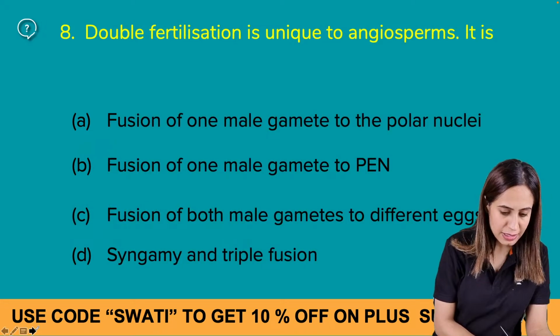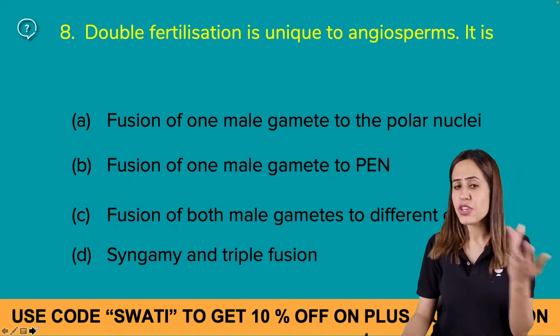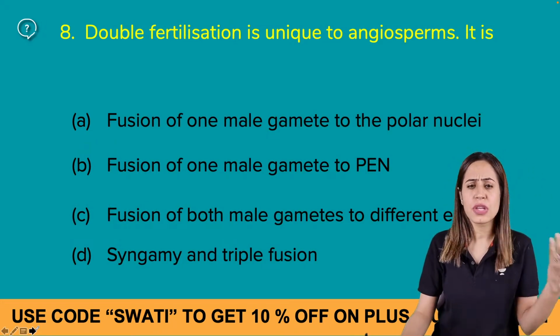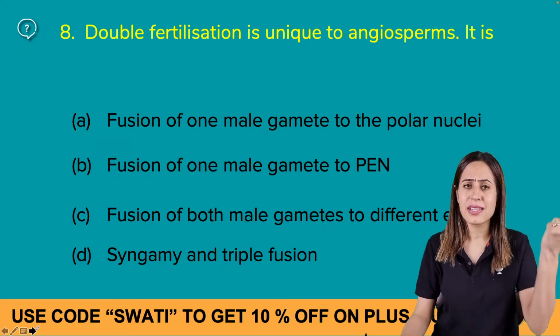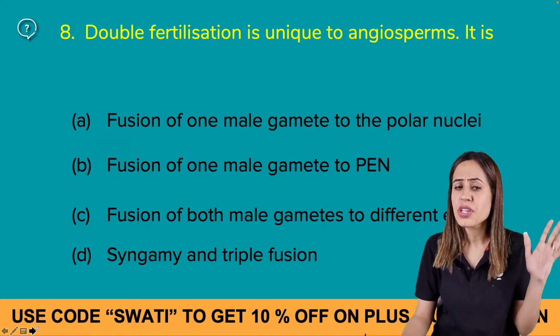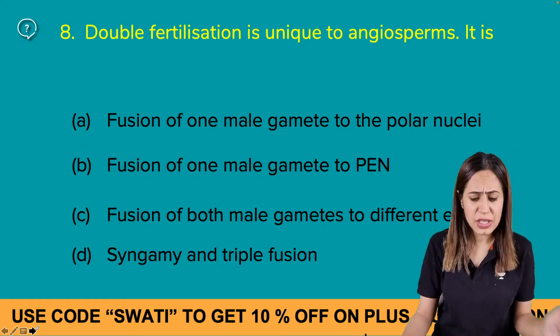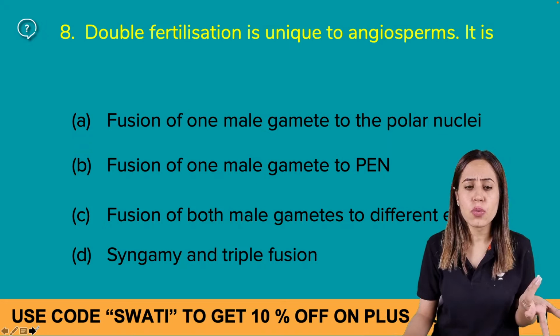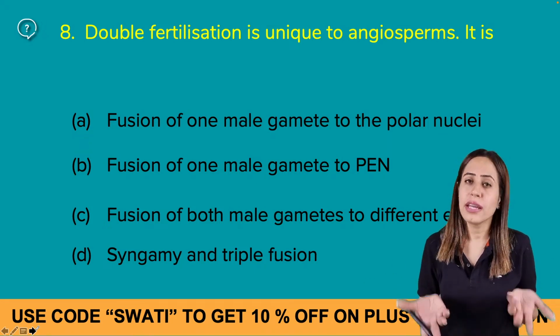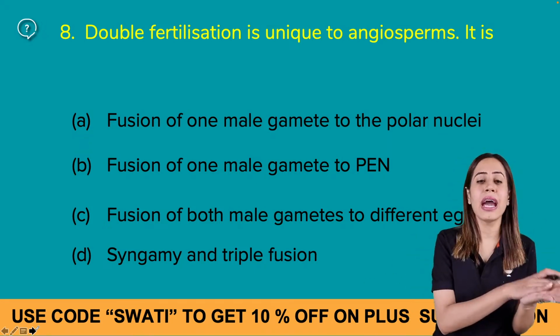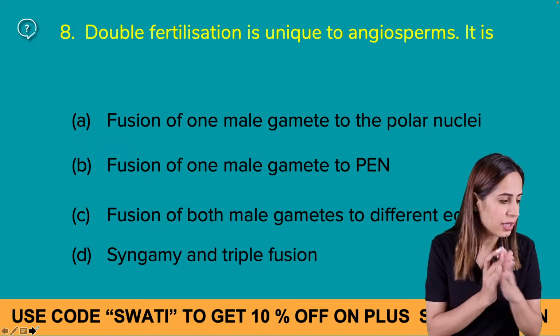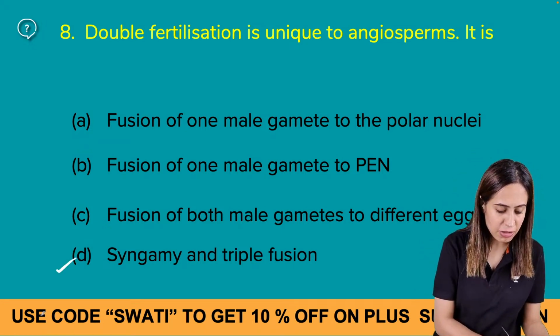Chaliye. Next question. This question we have already discussed, that double fertilization is a unique event, and that means now you can answer it like this. It's a repeated question. We have already done it. The double fertilization comprises what? It has syngamy and triple fusion, right? So syngamy and triple fusion.